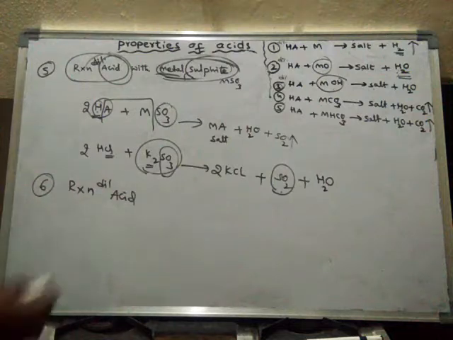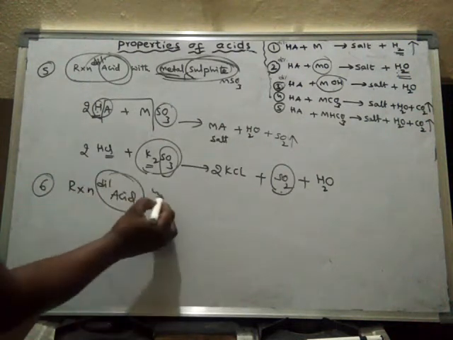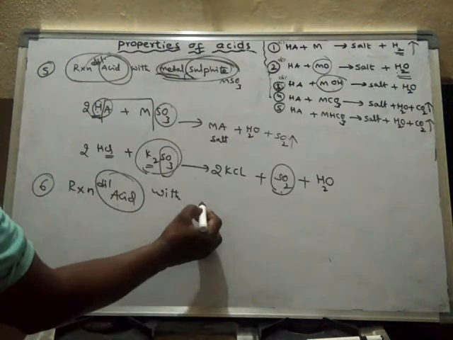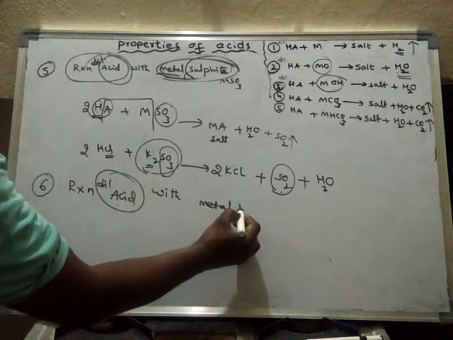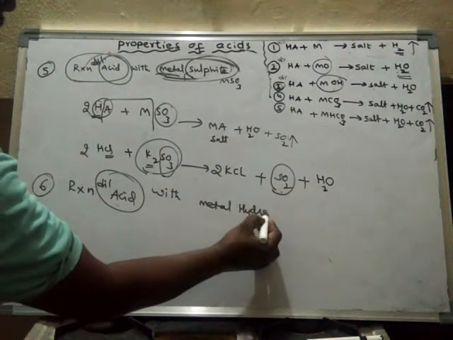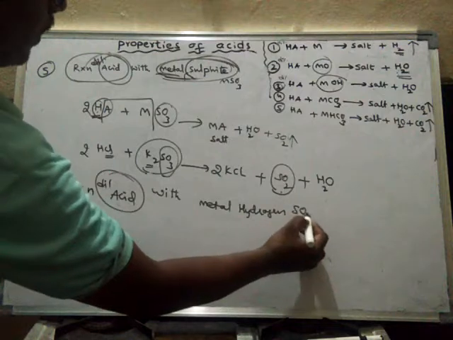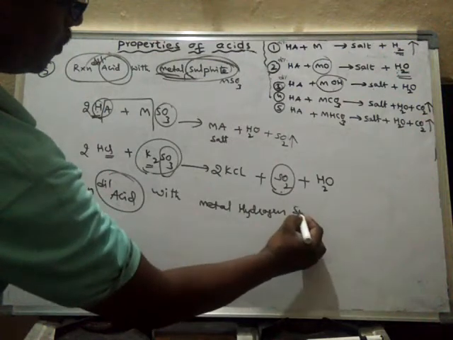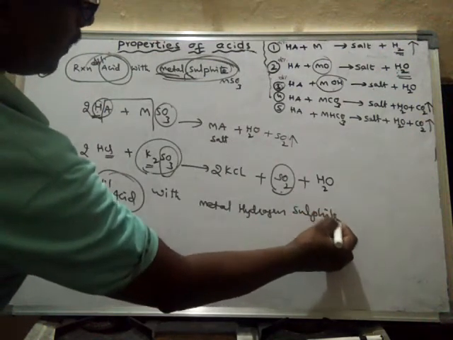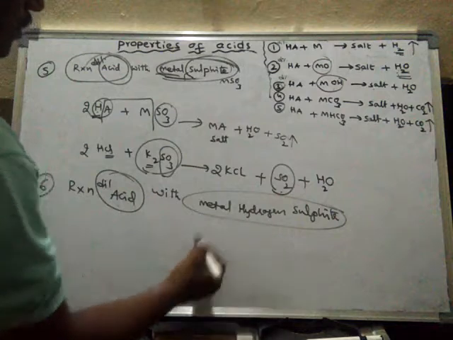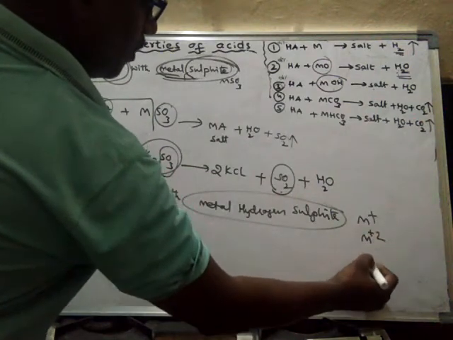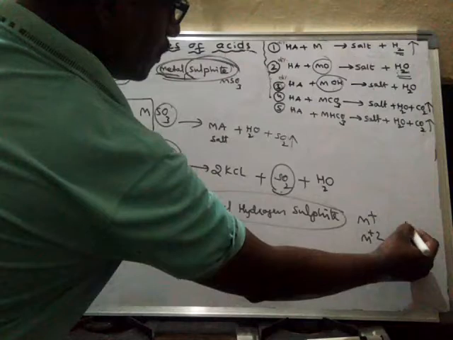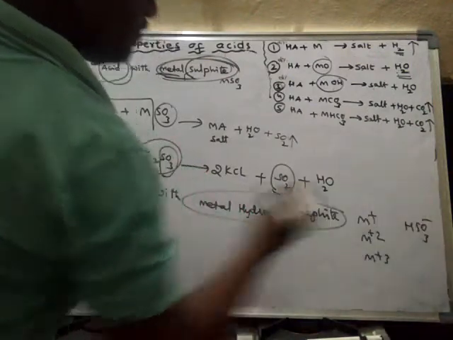So reaction of dilute acid with metal hydrogen sulfite. Okay, so metal hydrogen sulfite, it may be this type of metal or this type of metal or this type of metal.